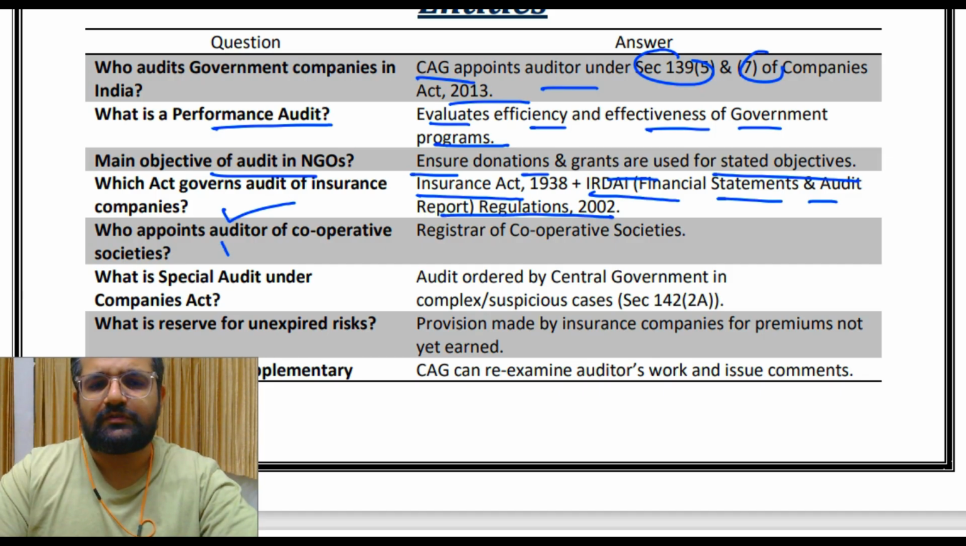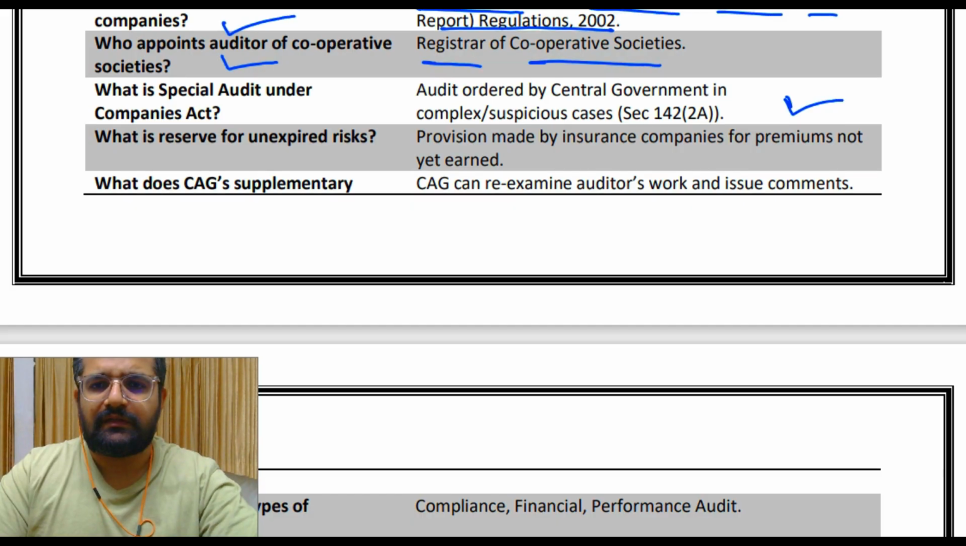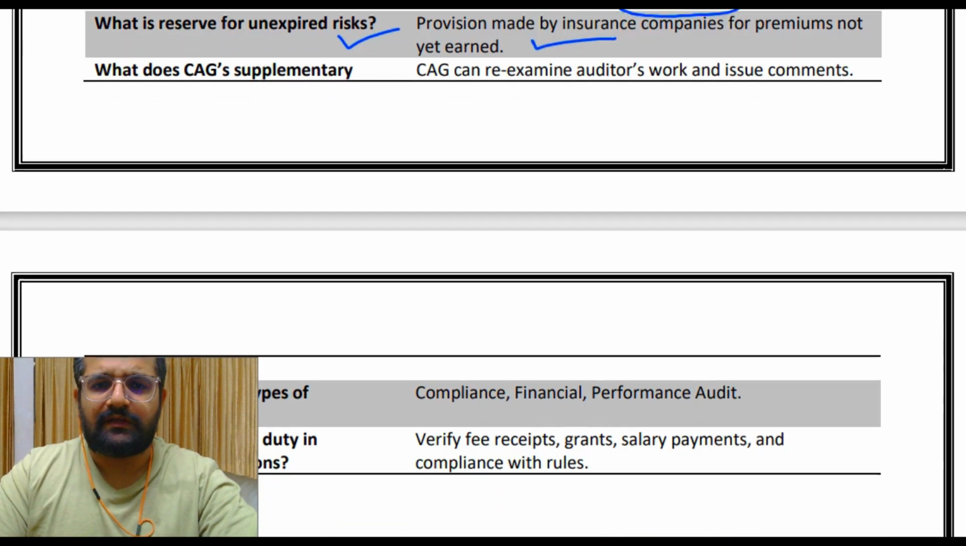Who appoints the auditor of cooperative societies? The Registrar of Cooperative Societies. What is special audit under the Companies Act? Audit ordered by the central government in complex or suspicious cases, Section 142(2A). What is reserve for unexpired risk? Provision made by insurance companies for premiums not yet earned.